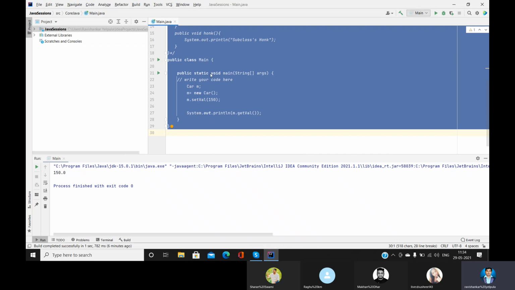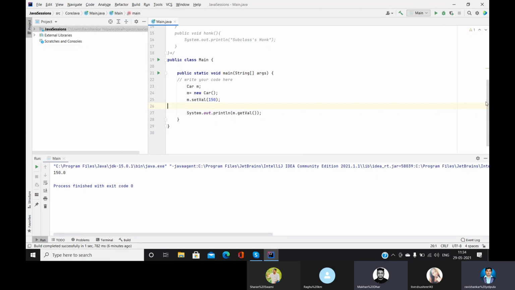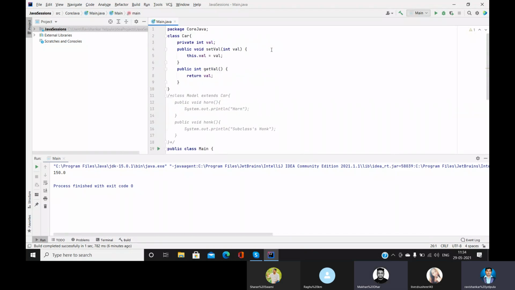Okay guys, shall I proceed towards abstraction? Sure, Ravi. So the next concept is called abstraction. What is abstraction? Abstraction is a process of hiding certain details.